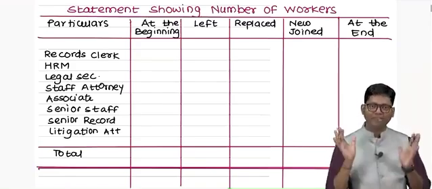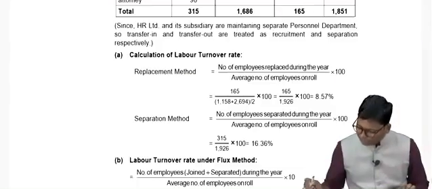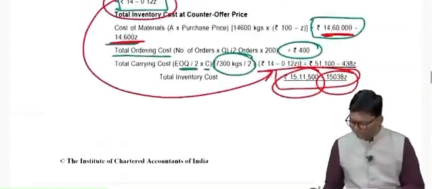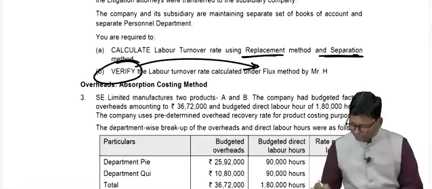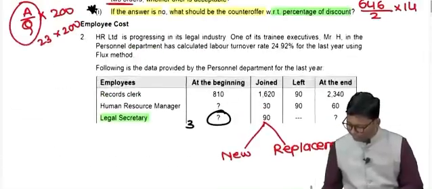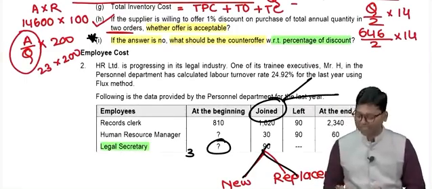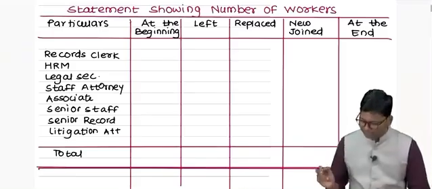Instead of using 5 columns, I have divided the joined column which was given in the beginning. If you check the question, they have given you joined employees together. I have divided this joined column into 2 parts: first is new and second is replacement. Now try and understand how I am presenting my solution.